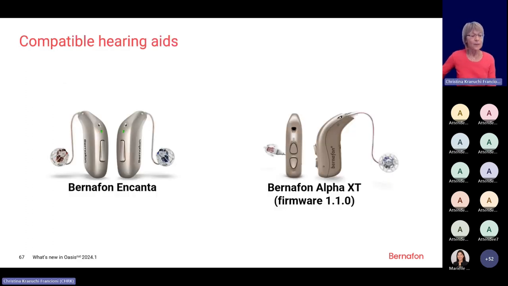ACT is available not only for Encanta, but actually also for Bernafon Alpha XT, if you do have the latest firmware update, which is 1.10.